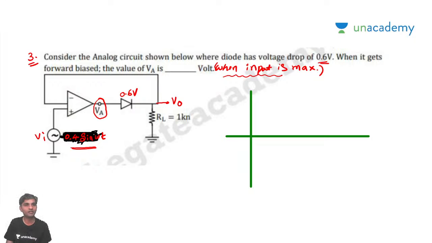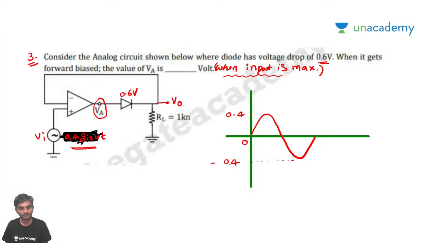0.4 sine omega t. So if the input is 0.4 sine omega t, you'll get an input like this, with a peak of 0.4. He mentioned the input is 0.4 sine omega t, so it swings between 0.4 and minus 0.4. For this case, we are asked to find the voltage at VA.